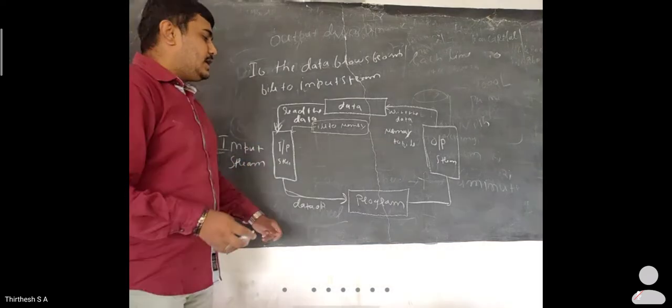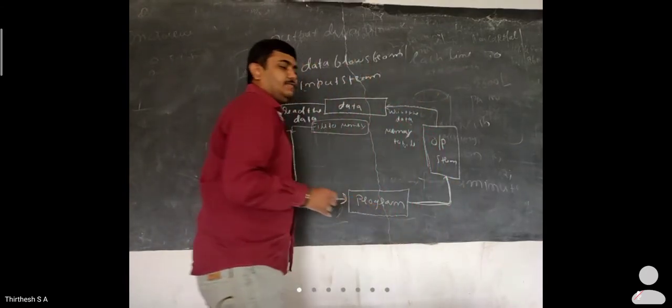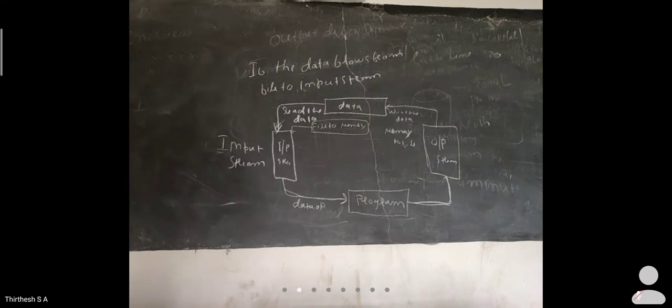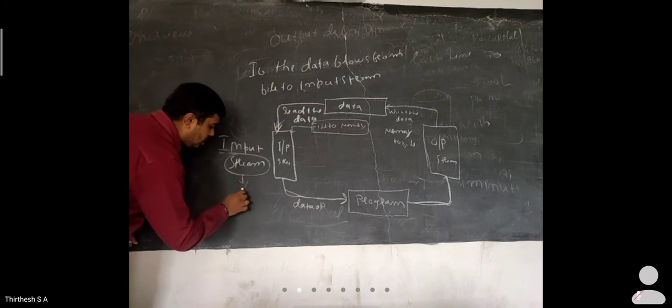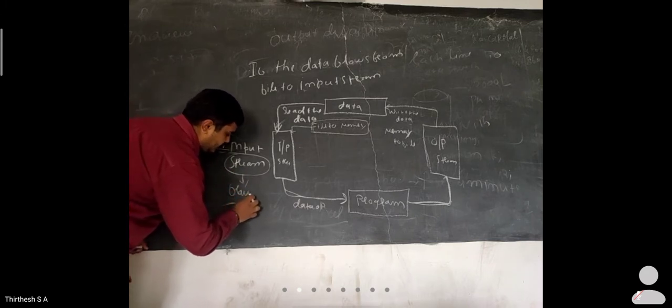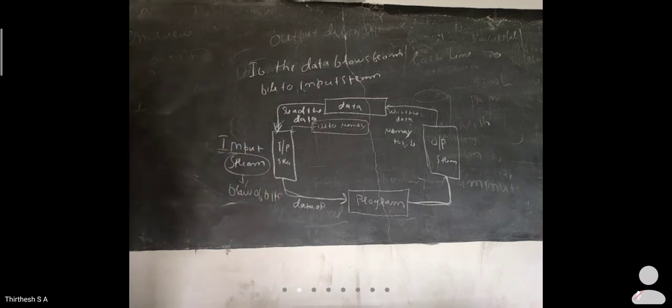Okay, if a program provides the data or the result to the file, such kinds of streams are known as output stream, where stream refers to the flow of bytes. This is what you learned yesterday. Understood, guys?